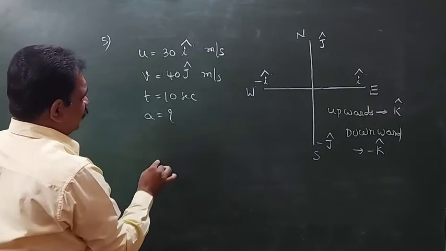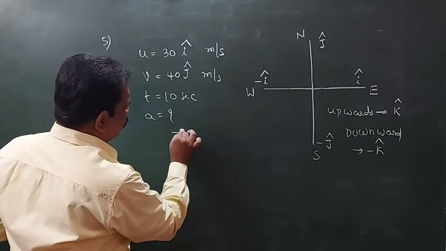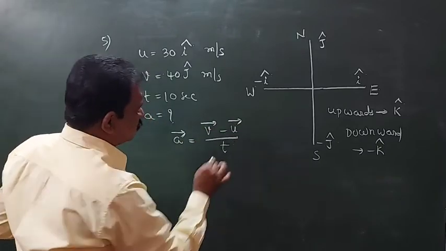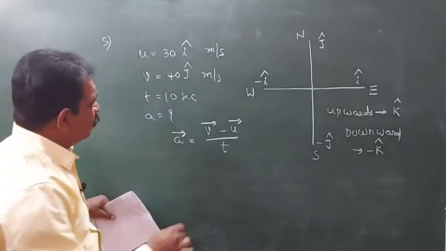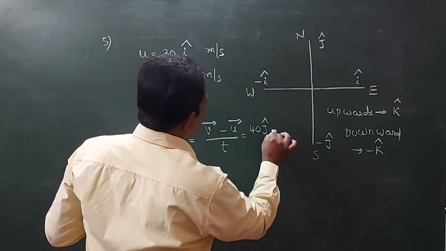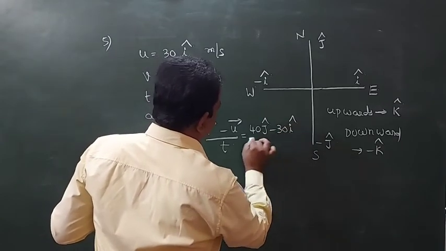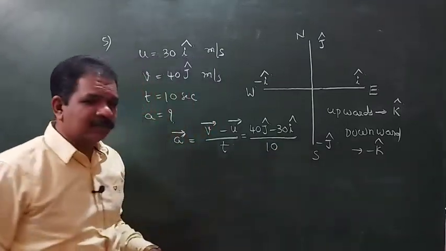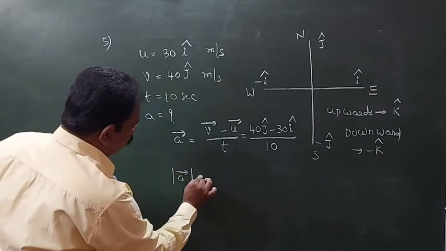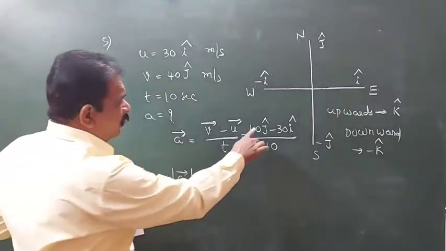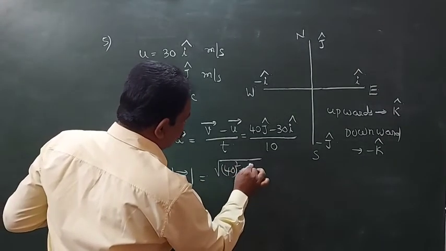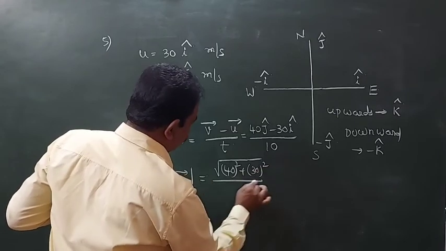What is the acceleration? a bar is equal to, we have to take like this, v bar minus u bar by t. So v bar minus u bar means 40 j cap minus 30 i cap, by 10. Magnitude, if we calculate, modulus of a bar will be square root of 40 square plus 30 square, by 10.